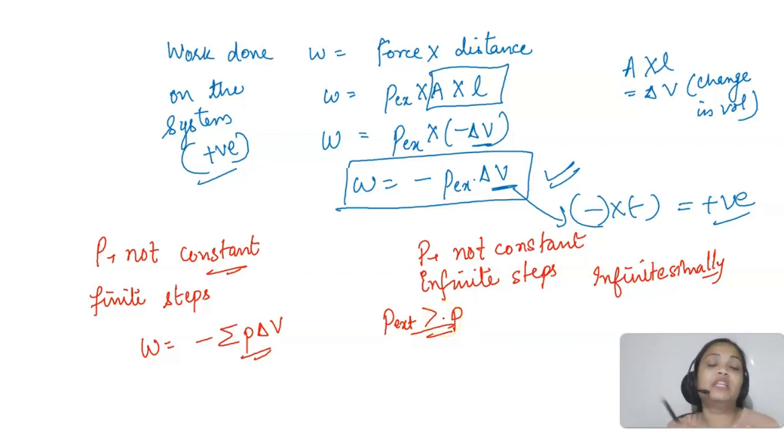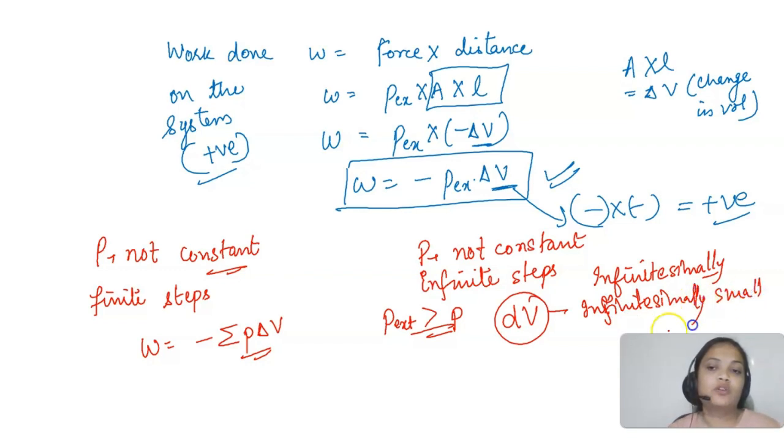Means the continuous change is happening. We are not talking about different steps. Every time P external is infinitesimally greater than P, and in that case the volume will be changing by dV, which is an infinitesimally small change in volume.